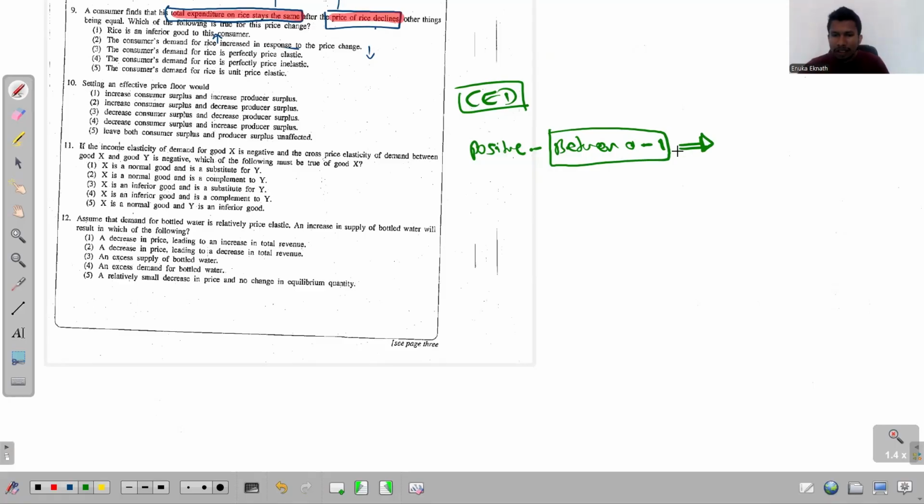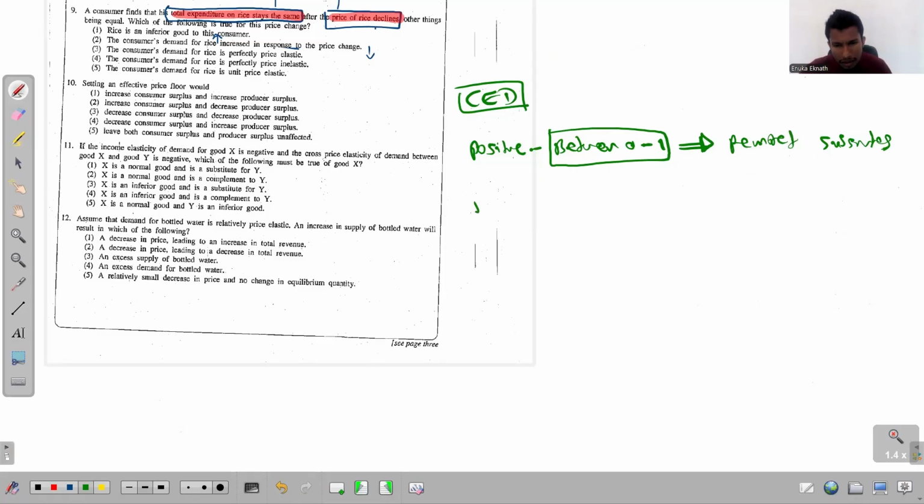Since the CED value is positive, the goods are, as we discussed earlier, substitutes. And since you get a positive value between 0 and 1, they are remote substitutes. That's a point.